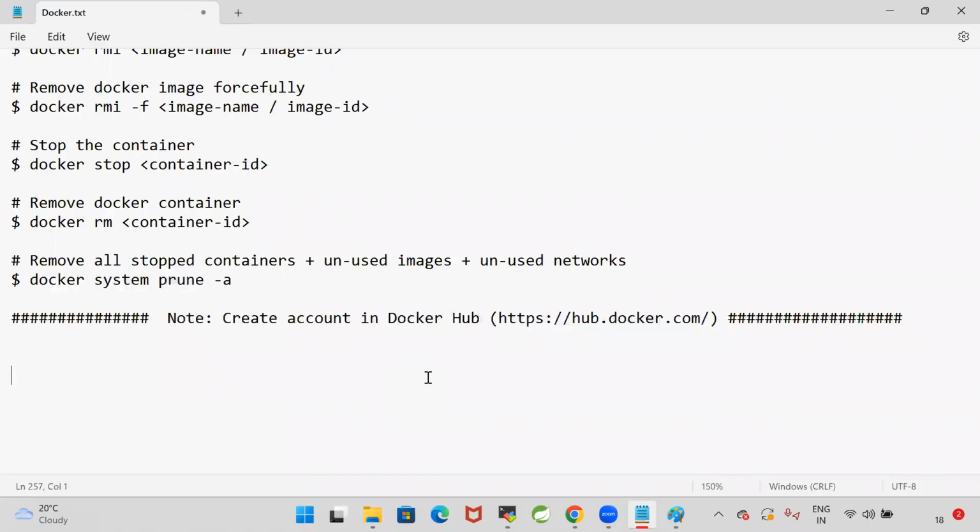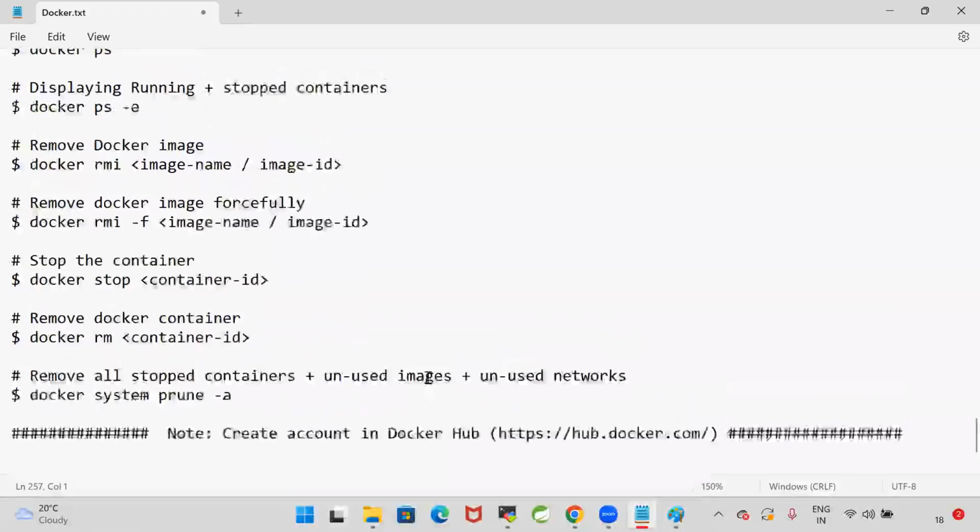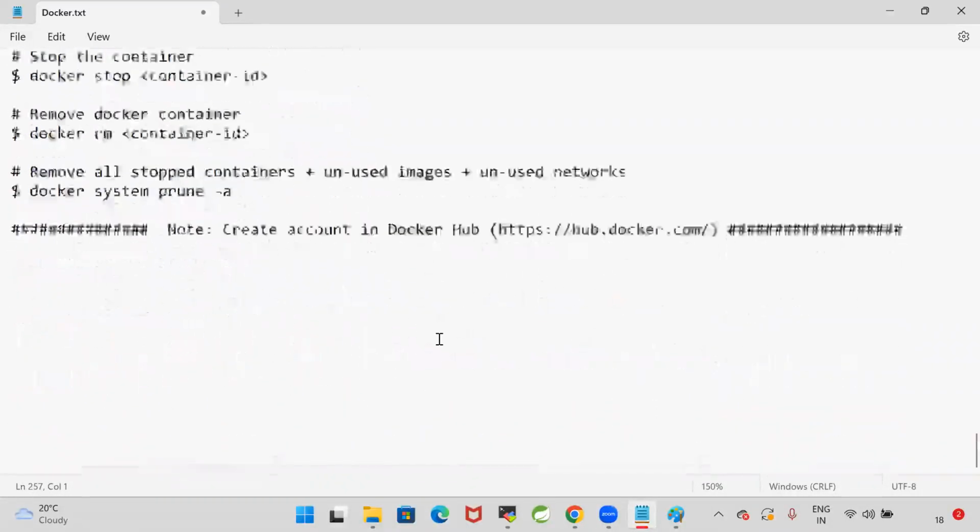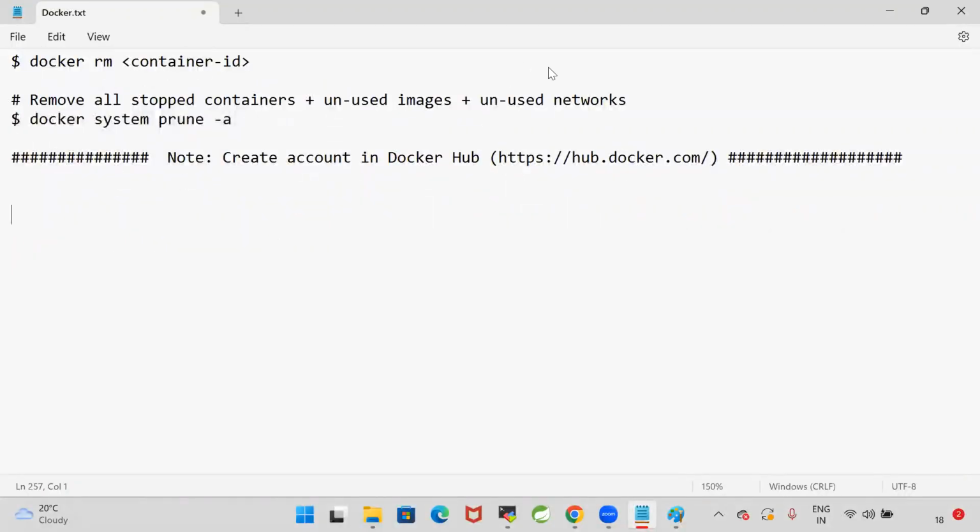Yeah, fine, guys. So with this, we got the basic idea how the Docker images will be working and how the Docker containers will be working. So can you tell me which command I need to use to run the Docker image? Can you type in the chat box? Docker run command we need to use.